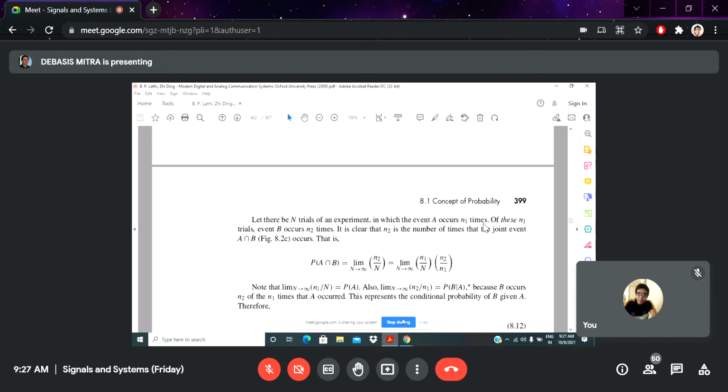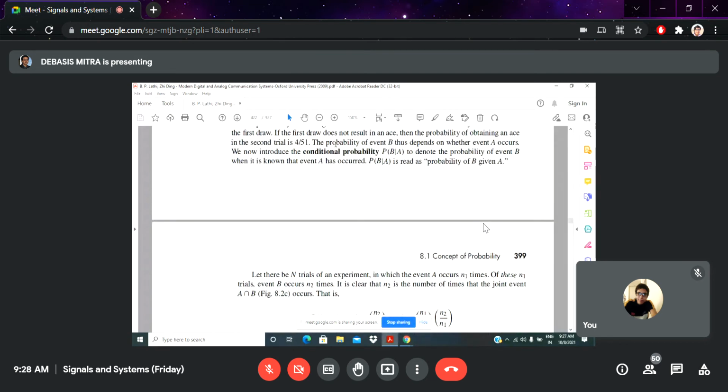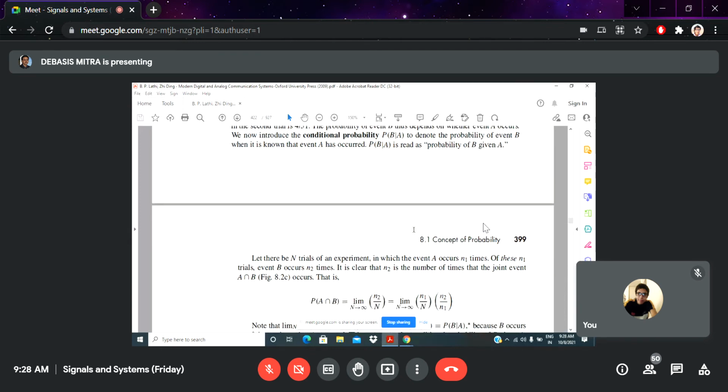So whenever you calculate the conditional probability of an event B with respect to A, or event A with respect to B, this conditional probability depends on the number of trials of a particular event divided by the total number of trials.